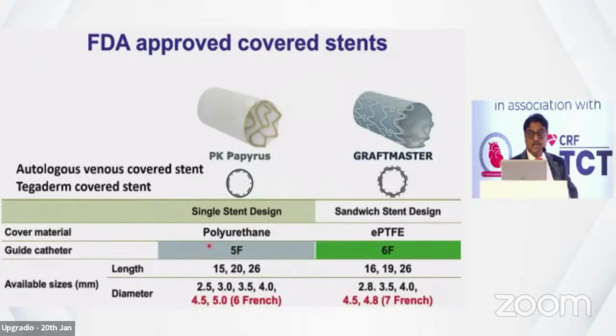These are the FDA approved stents. We have the Graftmaster at Bombay Hospital, but it is difficult to put because it is a two-stent system. But the papyrus stents are easy to use, and can even be 5 or 6 French. There are other covered stents, like a vein mounted on the stent, and there are some in China. There are new techniques, just in emergency. They roll Tegaderm over the stent, and it can be used as a covered stent. Some papers are there, though it is still not approved, but the Chinese are using it.